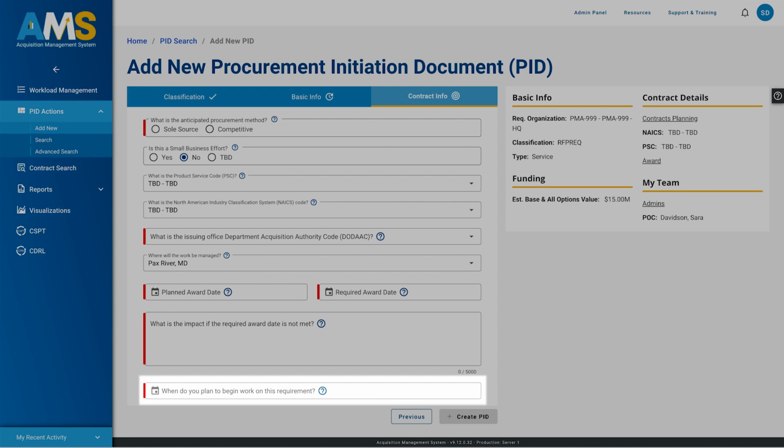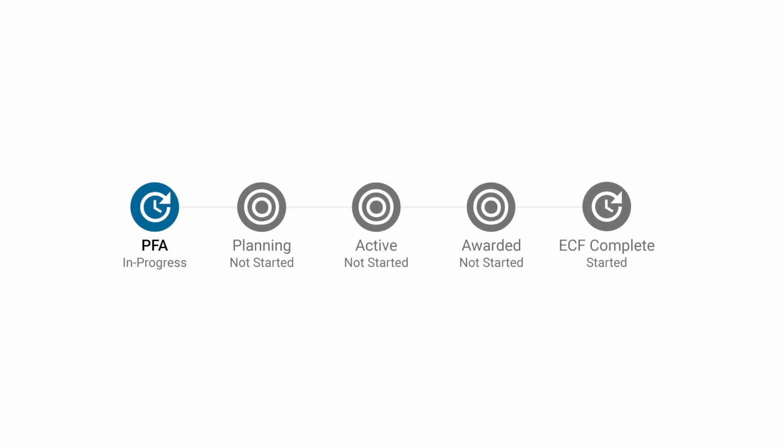PIDs with a work start date in the future will be created in the PFA status. Planned Future Action PFA PIDs will automatically move to the planning status on the work start date. The work start date will be used as the PID initiated event actual date. A PID with a work start date of the current date or any prior date will be created in the planning status.